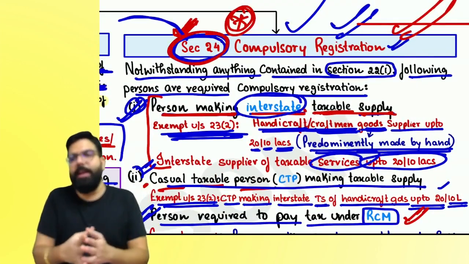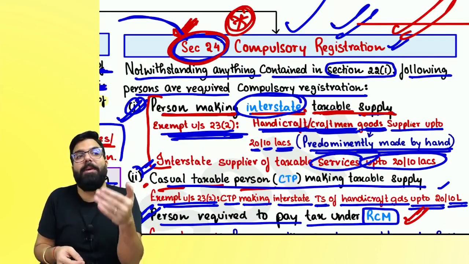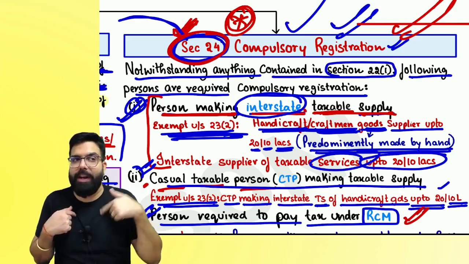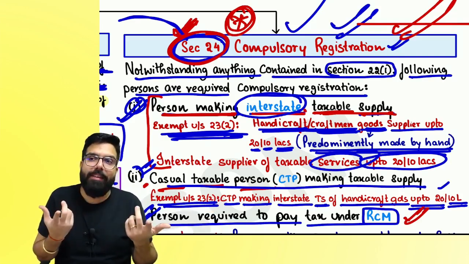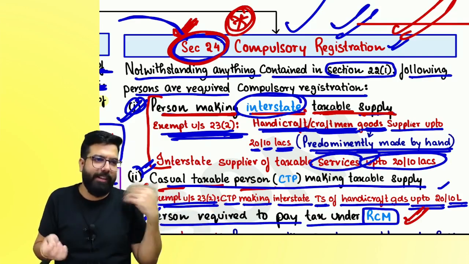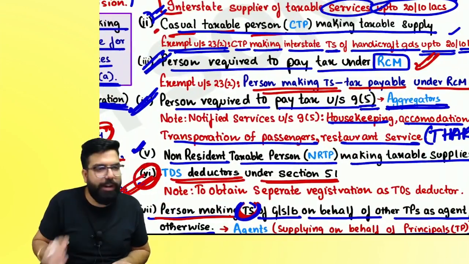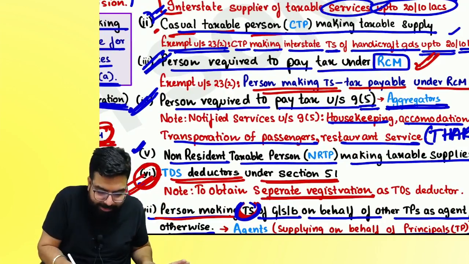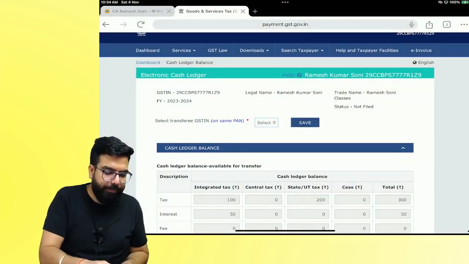For CA Intermediate, we never used to teach that a TDS deductor has to take compulsory registration. But now you have to remember that if I have to deduct TDS, I have to take registration. Why? Because I have to deduct TDS. Can I go ahead, everyone? Is this point clear to all? If you have to deduct TDS, you have to take compulsory registration, and that's a separate registration as a TDS deductor.